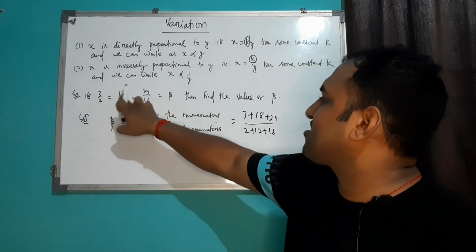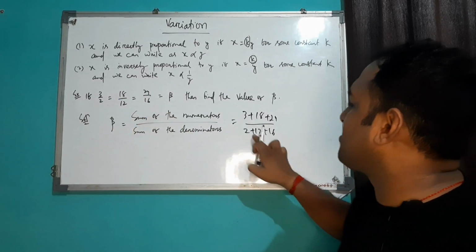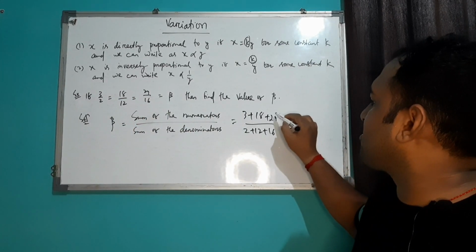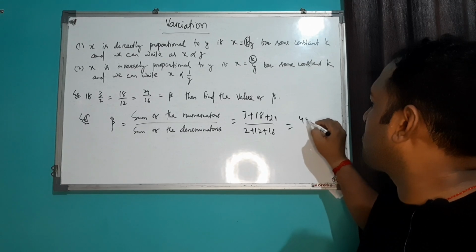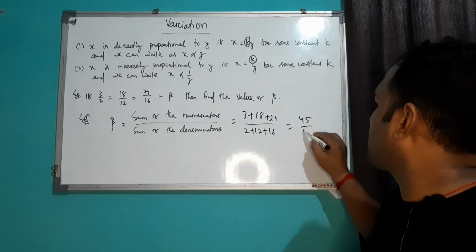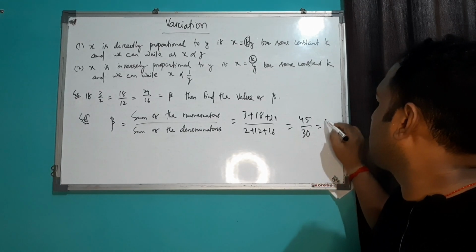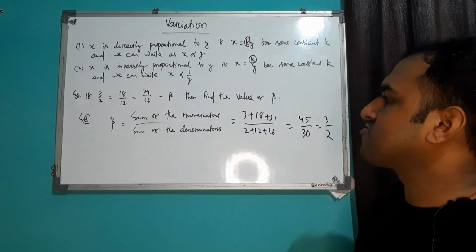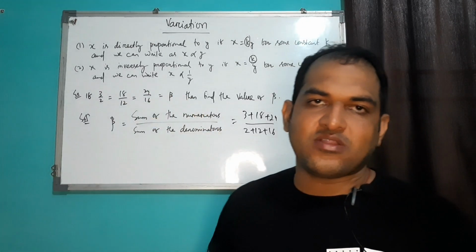So these are your numerators. So these are your denominators. So your answer will be 3 upon 2. So in this way, you can calculate such type of problem.